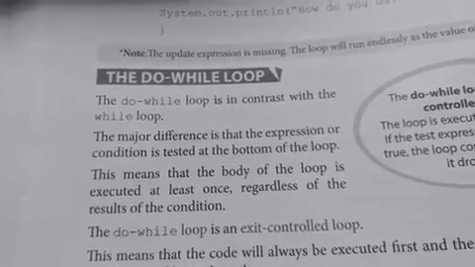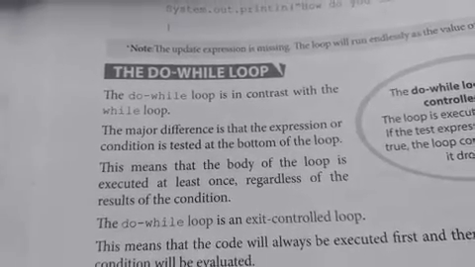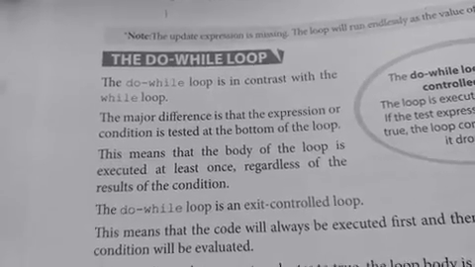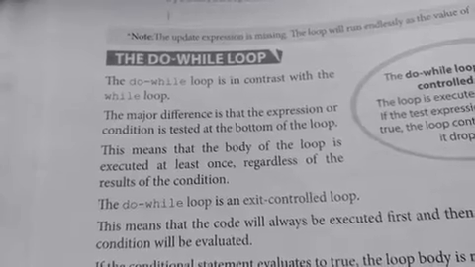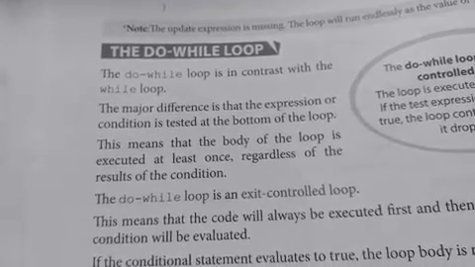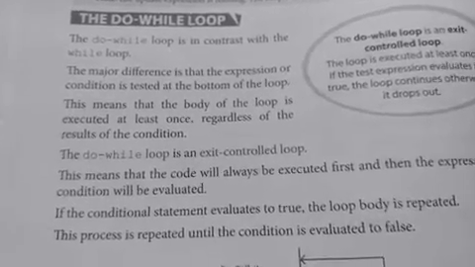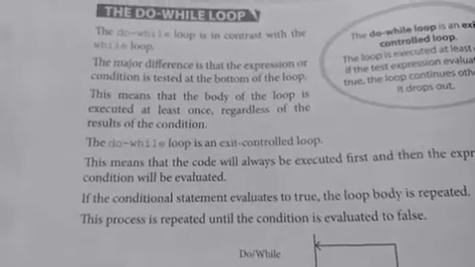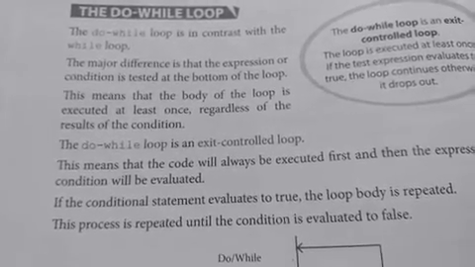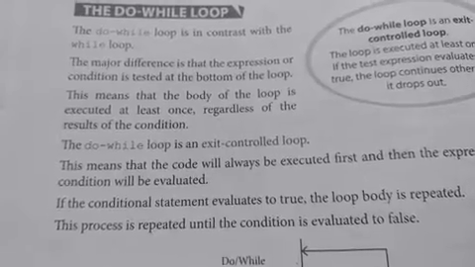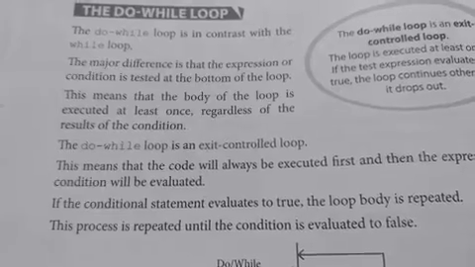This means that the body of loop is executed at least once regardless of the result of the condition. This do while loop is also known as an exit control loop. This means that the code will always be executed first and then the expression or test condition will be evaluated. That is, if the condition statement evaluates to true, the body of loop is repeated. This process is repeated until the condition is evaluated to false.